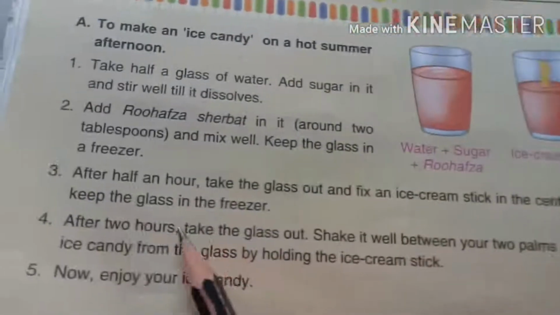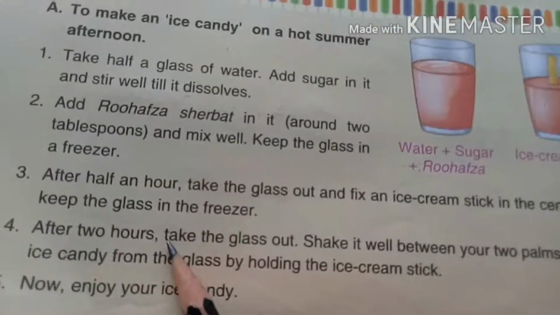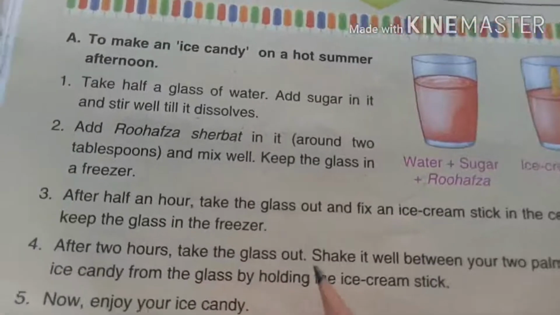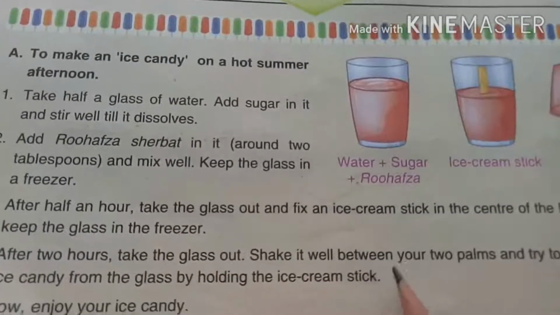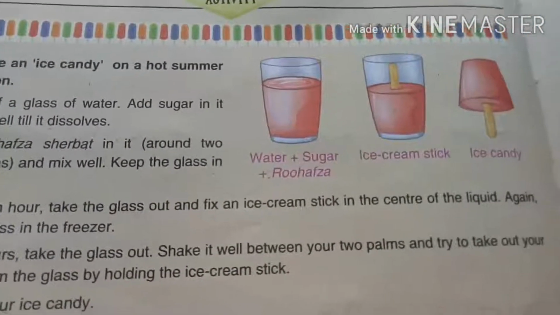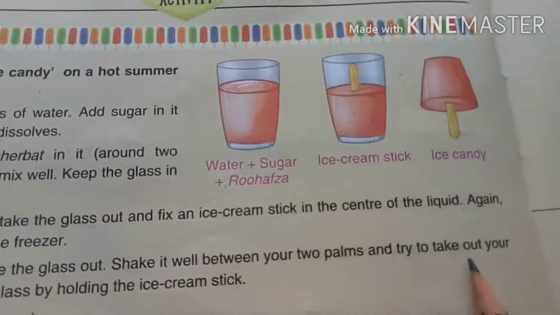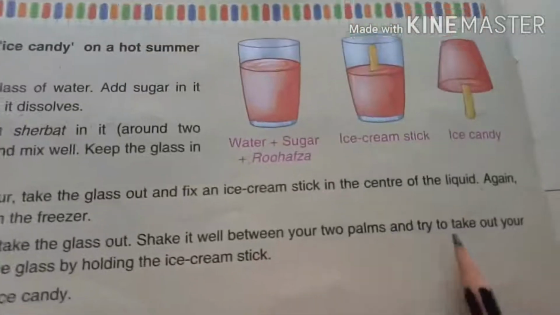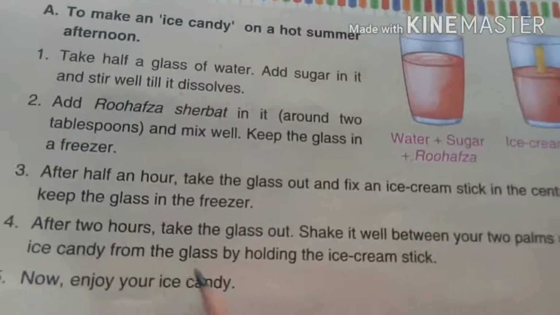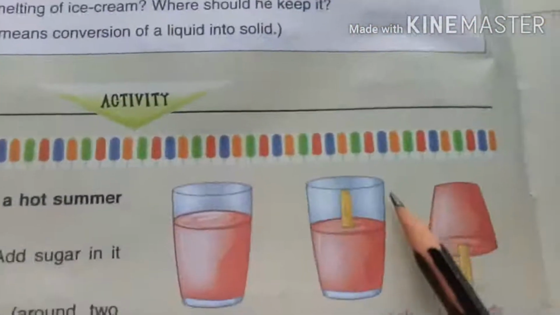Right, children? Next, after 2 hours. So again, when you have to take out the glass from the freezer? After 2 hours, take the glass out. Shake it well between your 2 palms. Nalla shake pannu. Shake means what? Nalla and tumbler kulukunu, glass kulukunu. And try to take out your ice candy from the glass by holding the ice cream stick.